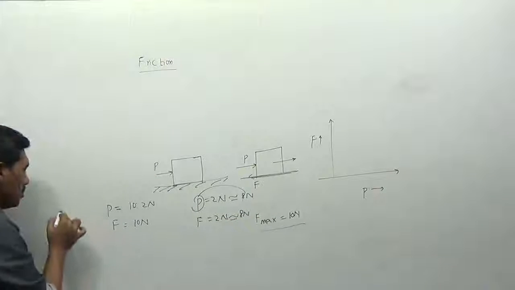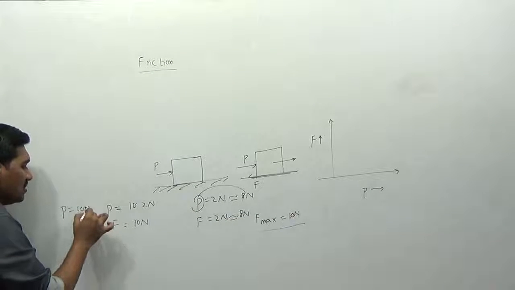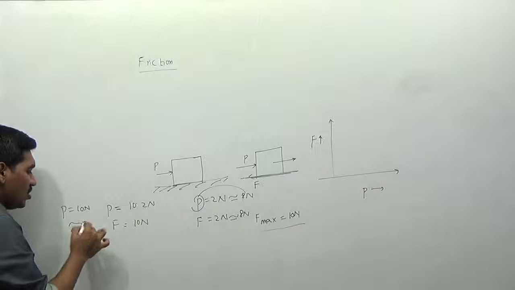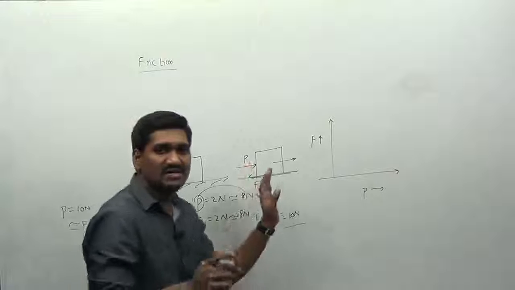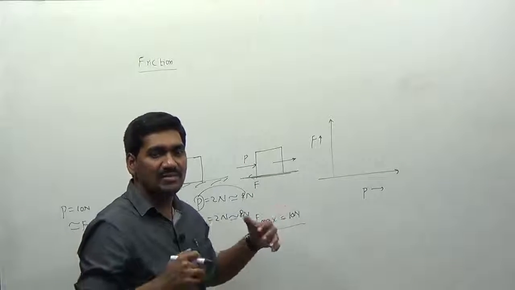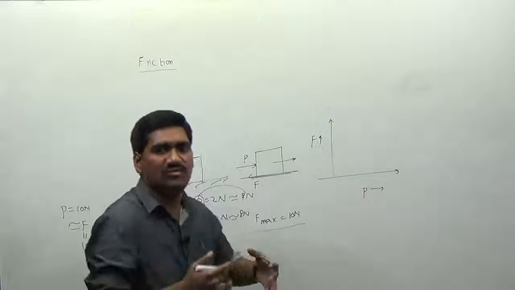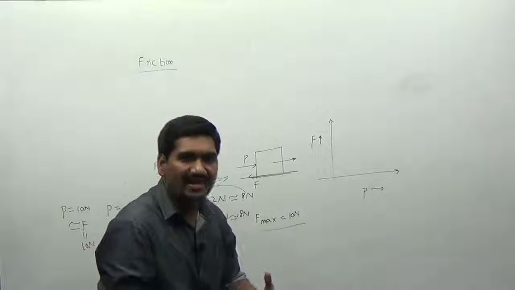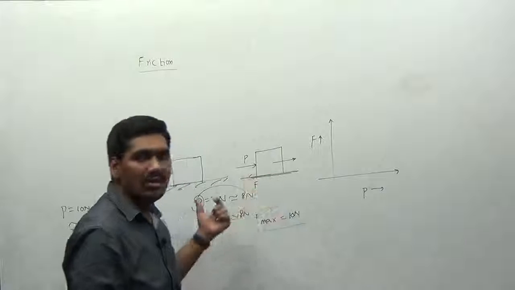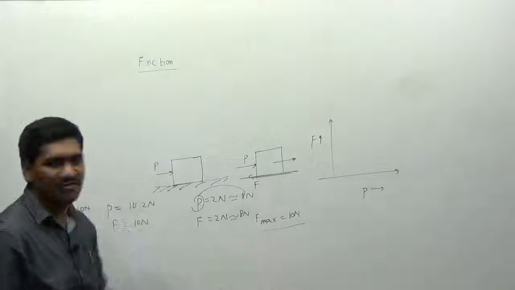Whenever P is equal to 10 newtons, or it is reaching the value of F which is equal to 10 newtons, then the body is having something like just an inertia force. The body is just about to slide. That type of movement the body will be having. So this is the concept of friction.